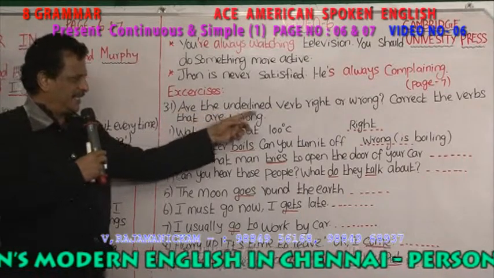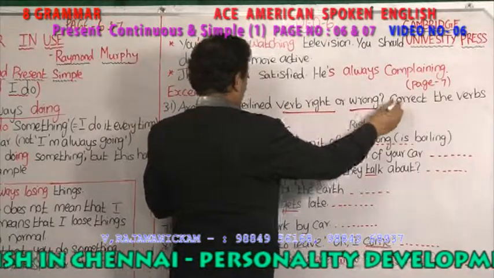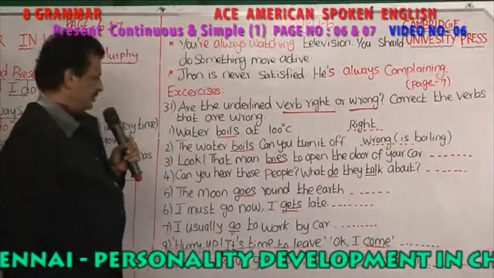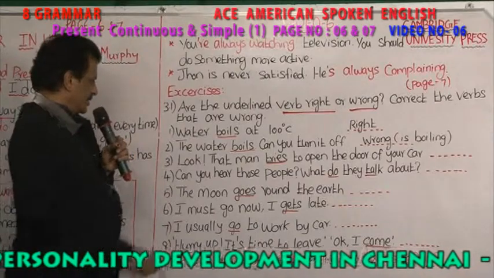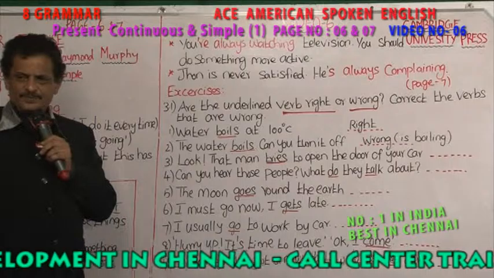Are the underlined verbs right or wrong? You have to say whether these verbs are right or wrong. Correct the verbs that are wrong, right? Water boils at 100 degrees centigrade. Is it correct? Yes. Why?